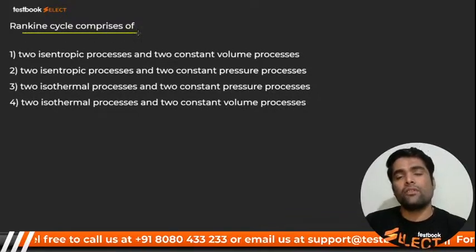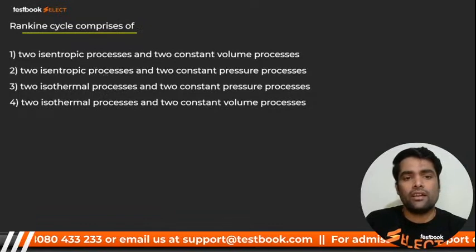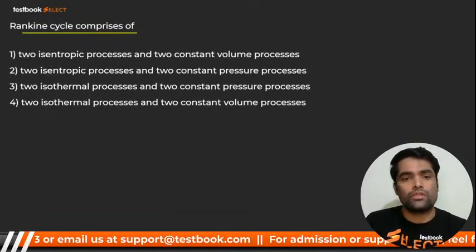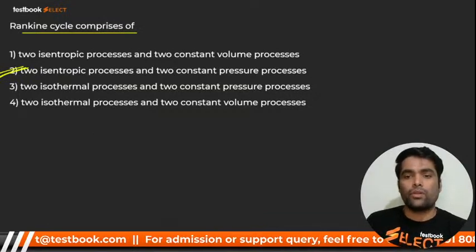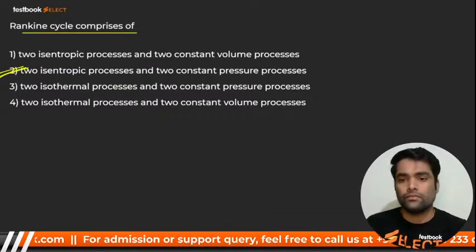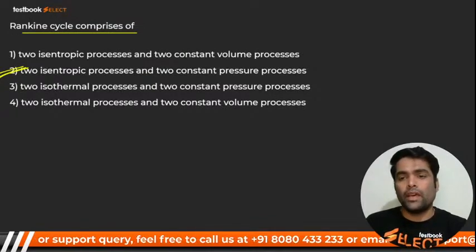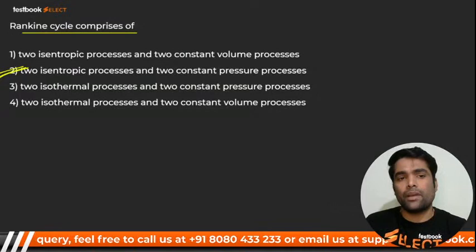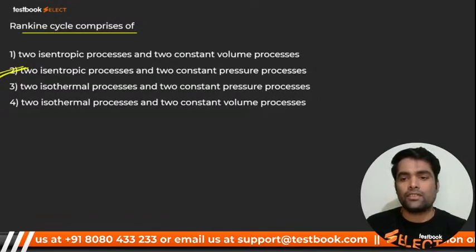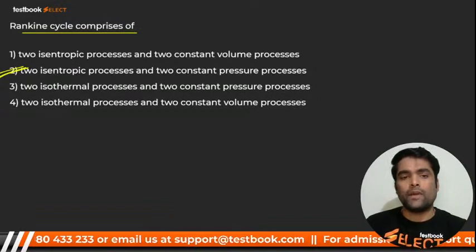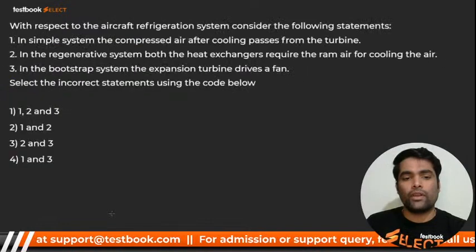Rankine cycle comprises what? The Rankine cycle has 2 isentropic and 2 constant pressure processes, right? Yes or no? Number 2 is correct. Whatever the answer will be, numerical 33 or whatever, you have to tick it. Rankine cycle comprises what, my dear? Yes, give me the answer, and be fast. 2 isentropics. Very good, everybody. Here I go for next.